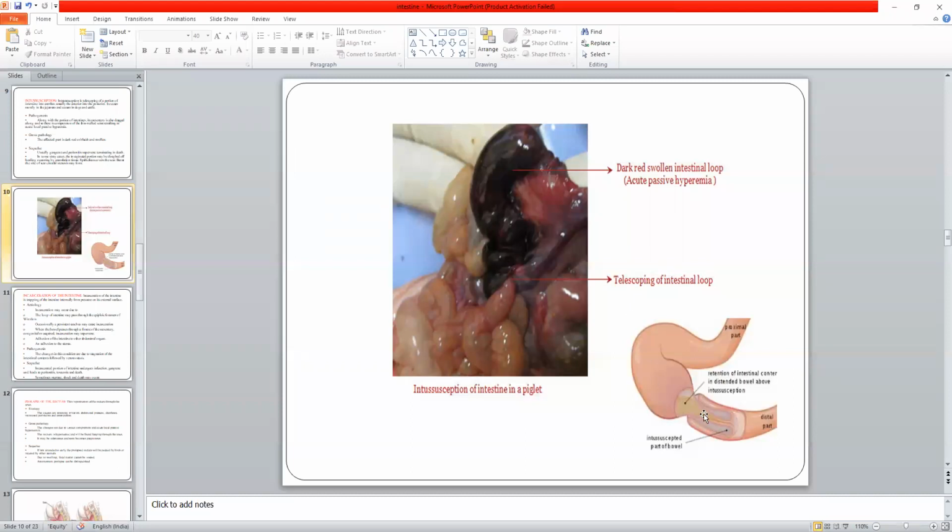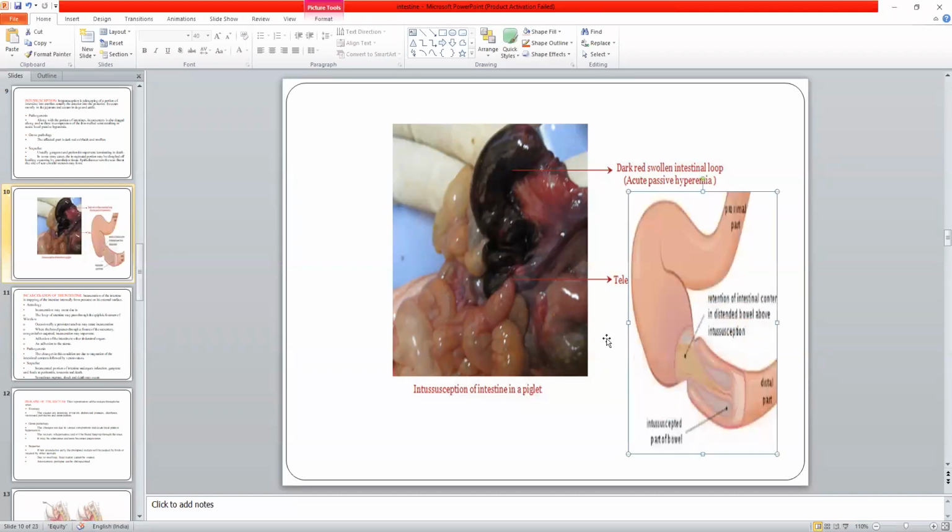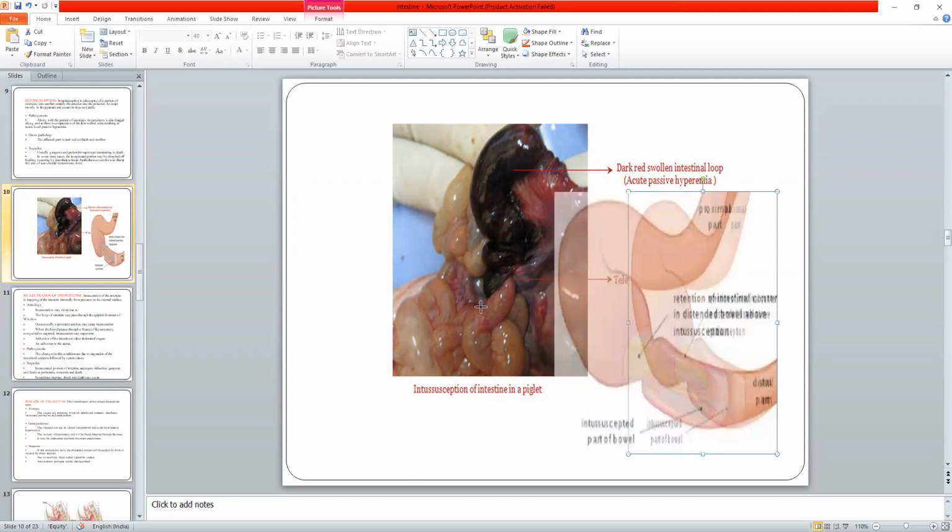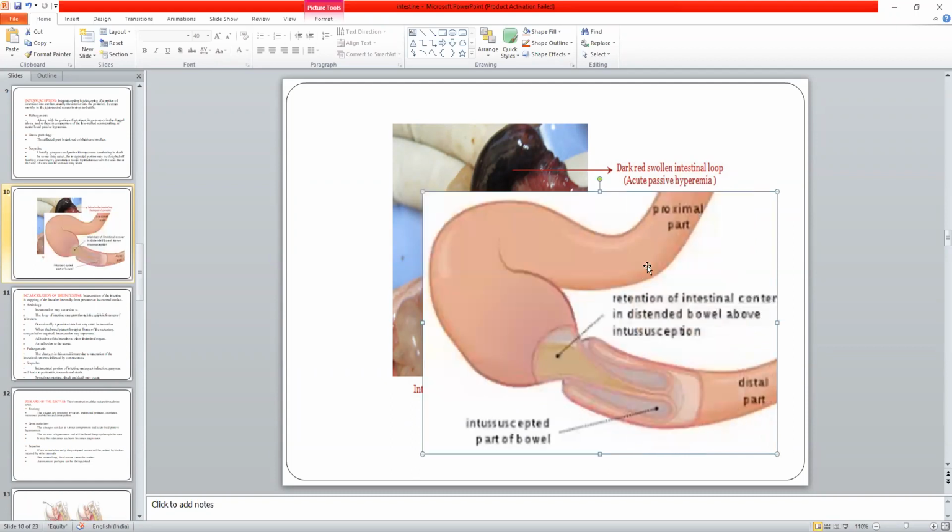And in this illustrative photograph, you can see a proximal part of the intestine has been introduced inside the distal part of the intestine, because its diameter is smaller than this part of the intestine. You can see here a large diameter, not because it is normal, but because due to intussusception this part has become dilated with time due to accumulation of feed and gases. So this dilatation is a sequel of intussusception.